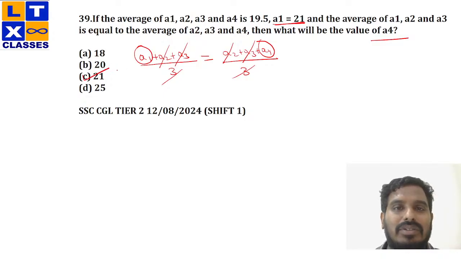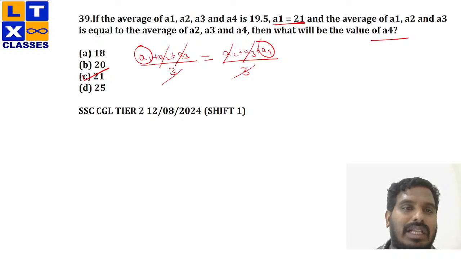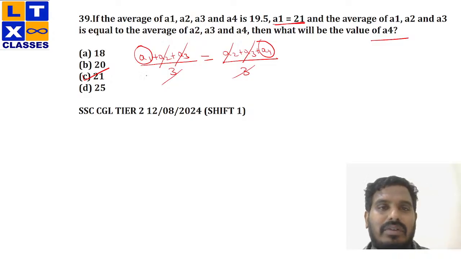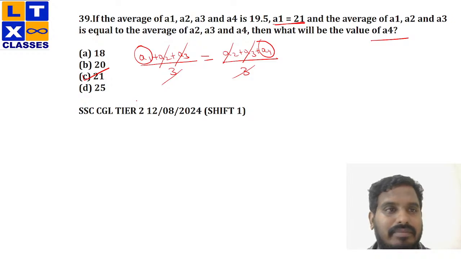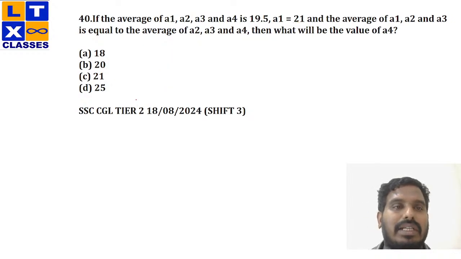Clear? See, I started my question with a condition stating that the average of A1 plus A2 plus A3 is equal to the average of A2, A3 and A4. So A1 plus A2 plus A3 by 3 equals A2 plus A3 plus A4 by 3. Now I'm cancelling all the like terms, then I'll be left with A1 and A4. Since my value of A1 is 21, definitely that should be equal to A4, which is 21 again. Clear? Now moving on to the next one. The value of A4 will be equal to the value of A1, which is 21.